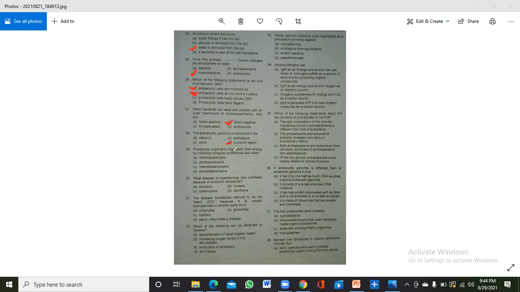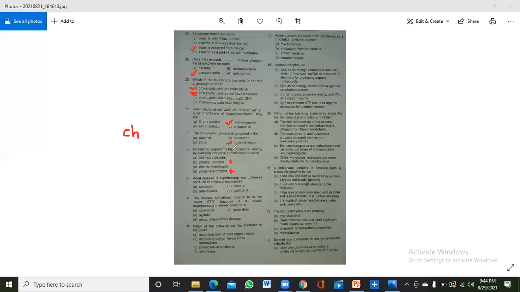Okay, prokaryotic organisms that obtain their energy by oxidizing inorganic substances are called... Now here it is again about the chemoautotroph. So prokaryotic cells obtain their energy by oxidizing inorganic molecules. So when it is oxidizing inorganic molecules for energy, these are known as chemo... Okay, so this photo and this photo will be removed. Now we will look at chemo and chemo. So one is the chemoautotroph and one is the chemoheterotroph.